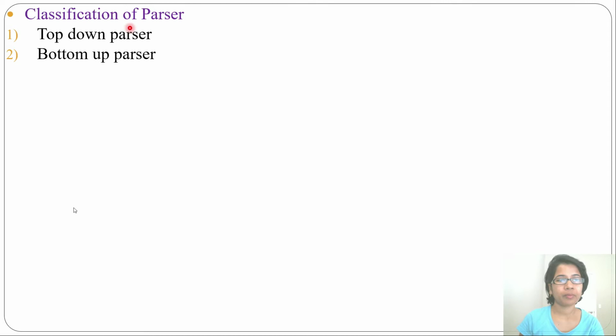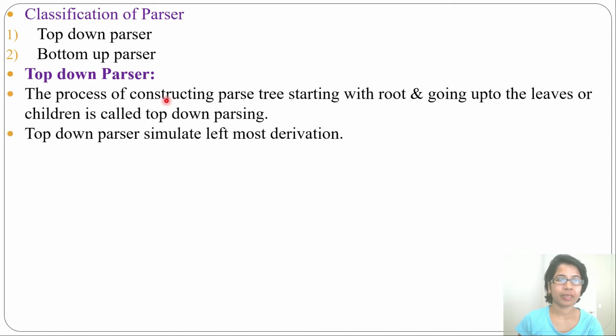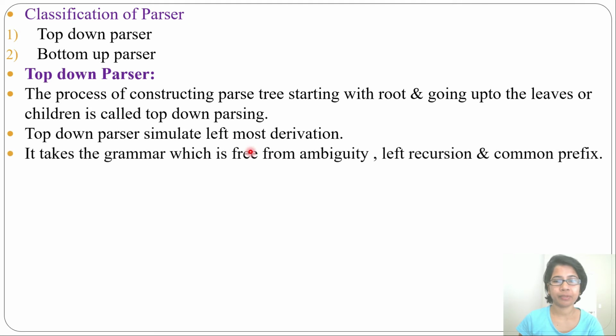We'll start top-down parsing. The process of creating parse tree starting from the root and going down to the leaf is called top-down parsing. And top-down parsing simulates the leftmost derivation. And for top-down parsing, the grammar should be free from ambiguity, left recursion, and common prefix. I already discussed how to remove ambiguity of expression grammar, then how to convert left recursion to right recursion, and how to do left factoring. Left factoring will remove the common prefixes.